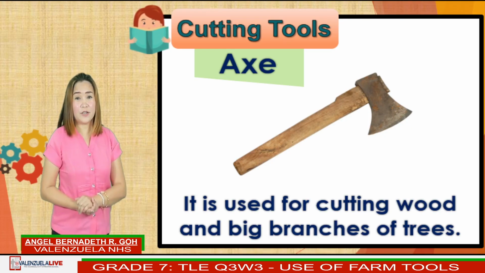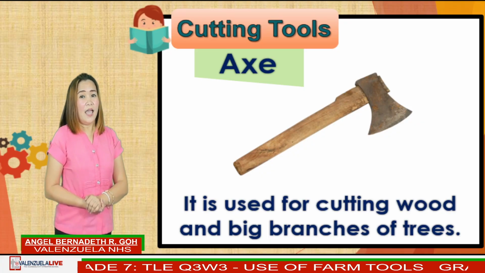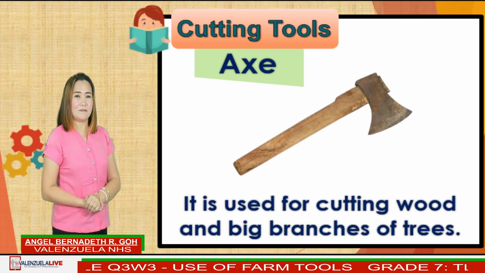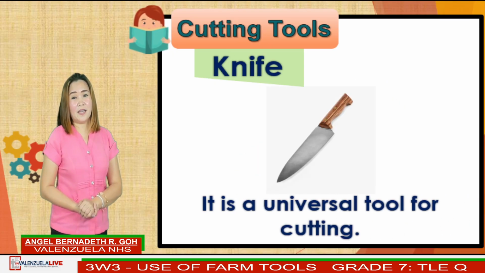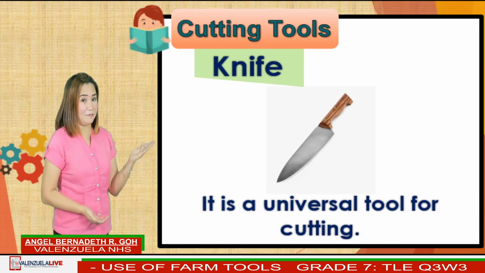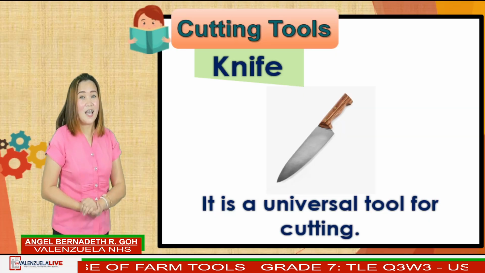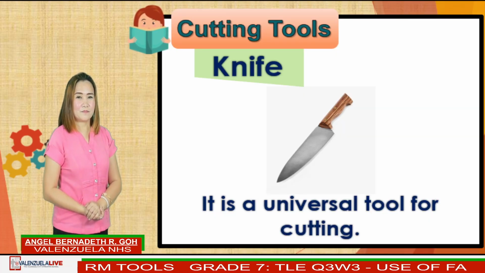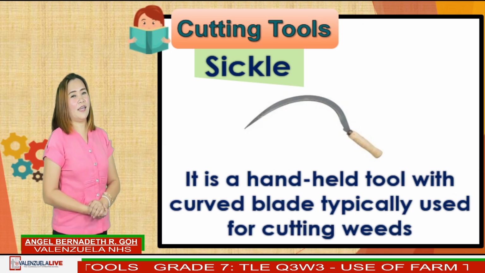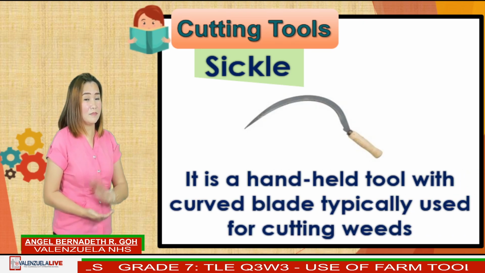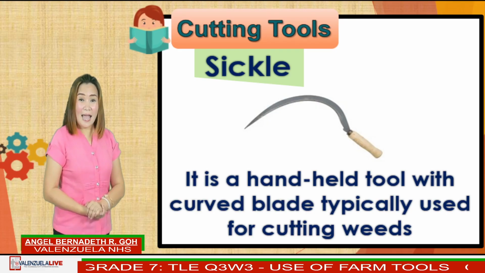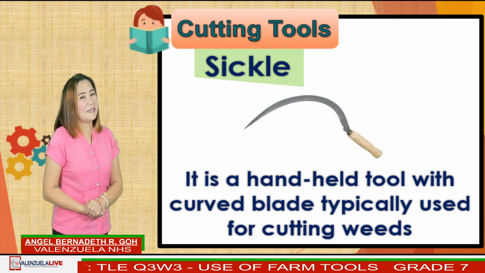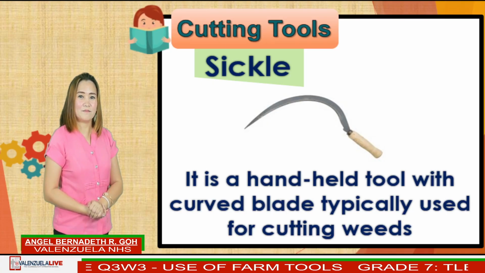Axe is used for cutting of wood and big branches of trees. Another is knife. Knife is a universal tool for cutting. Another here is sickle. Sickle is a handheld tool with variously curved blades typically used for cutting weeds.